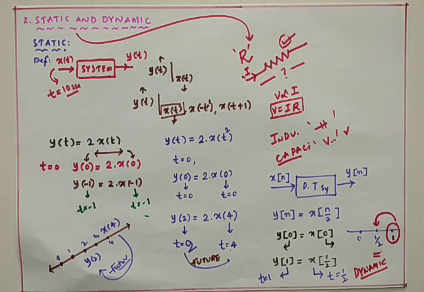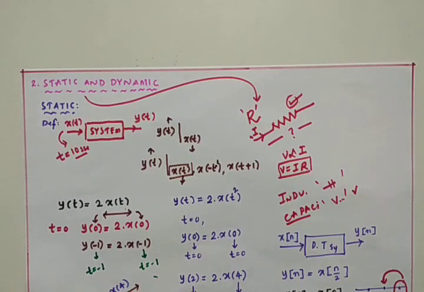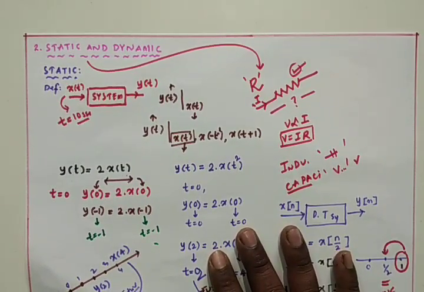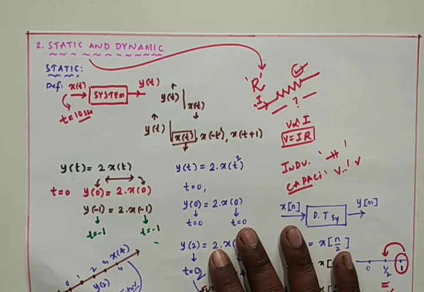With this, 2 types of systems are completed out of the 6. In the coming 2 more classes, we are going to complete the remaining 4 systems, which are the causal system, non-causal system, linear system, non-linear system, stable system, unstable system, and invertible system, non-invertible system. All these systems we can study in 2 more classes. So with these 2 classes, this first unit will be 100% completed.